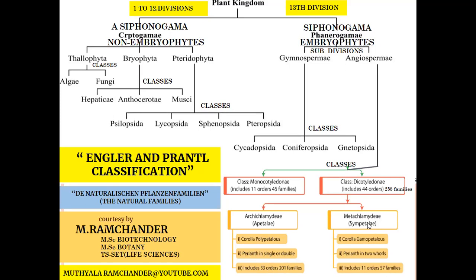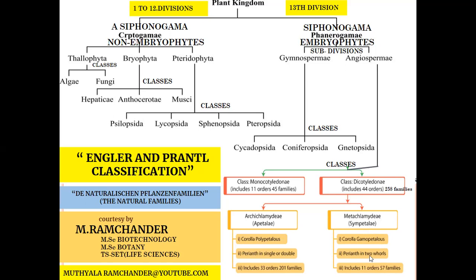And Metachlamydae. Metachlamydae is also called sympetalae. Sympetalae means petals, also called corolla, are fused. So a fused corolla is called gamopetalous. Gamopetalous plants are placed in Metachlamydae.